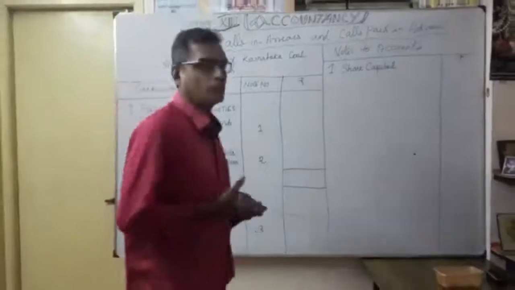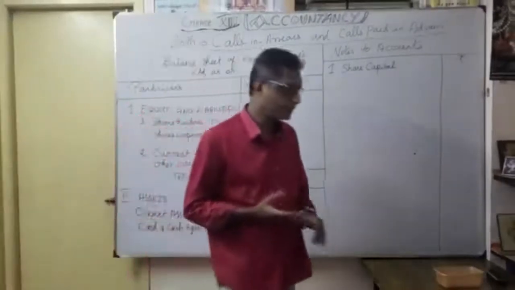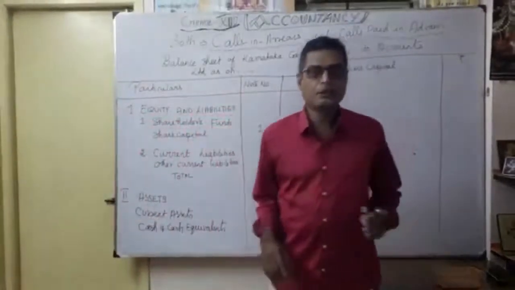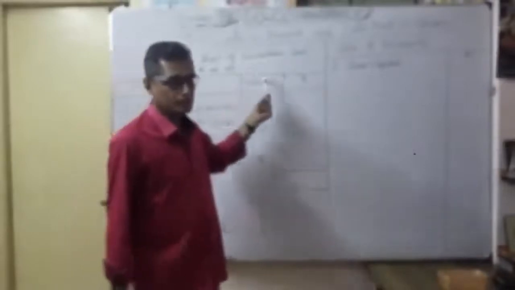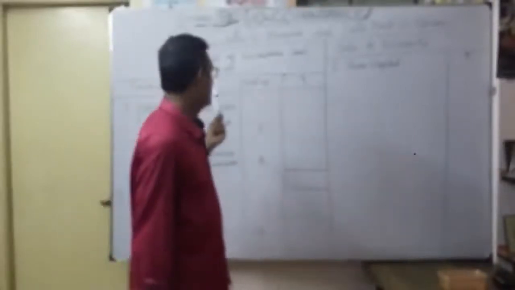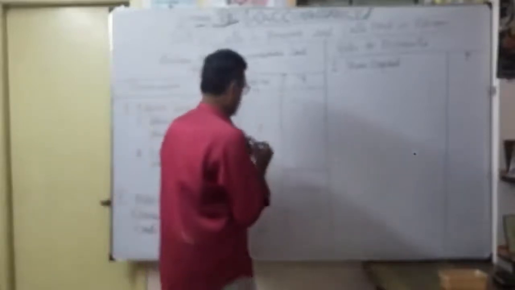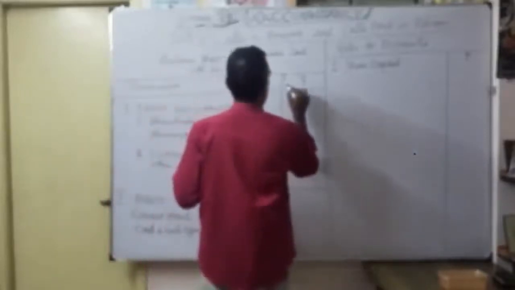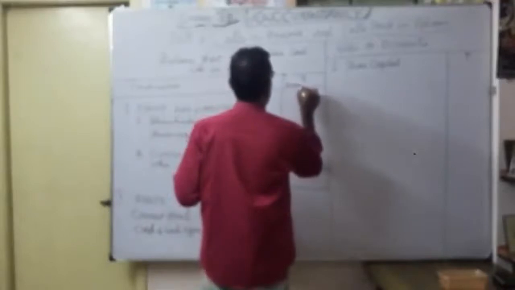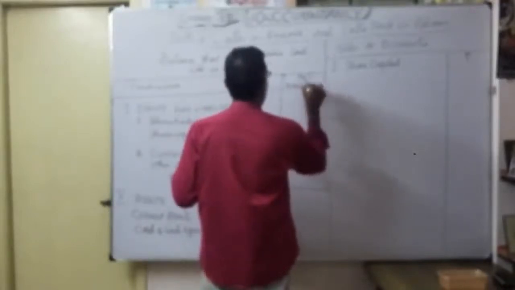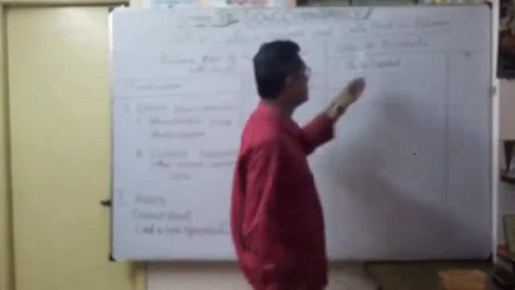Now let's see how we are going to prepare a balance sheet of Karnataka Coal Limited. So we have to draw the balance sheet format as you know. The balance sheet of Karnataka Coal Limited as on 31st March of the year. We have to draw particulars, note number, amount. Okay. So I have to write amount. Thereafter, no stock accounts.